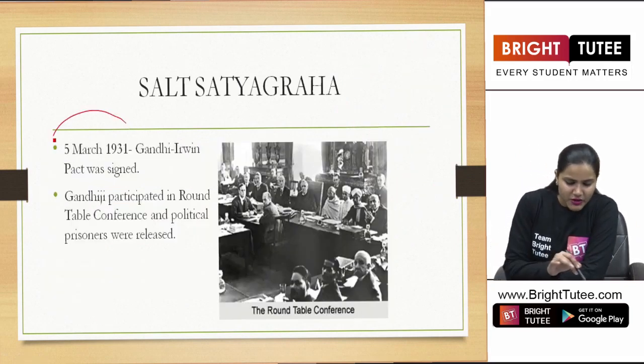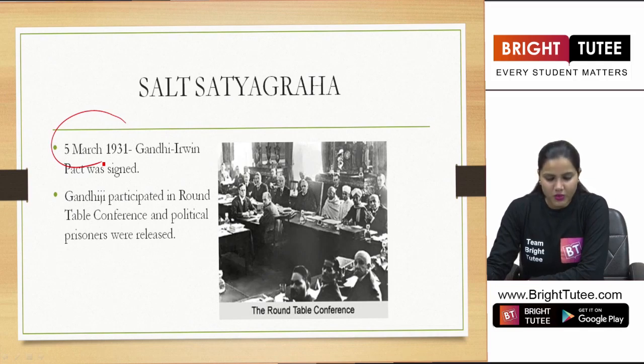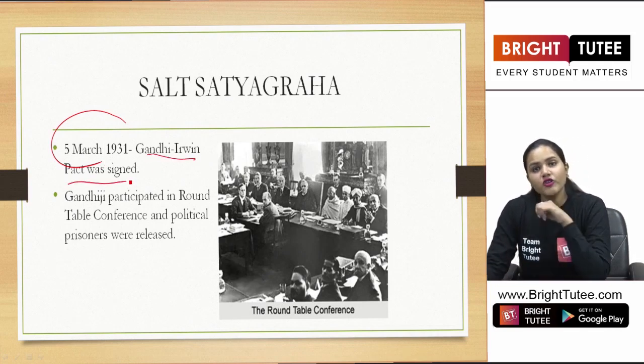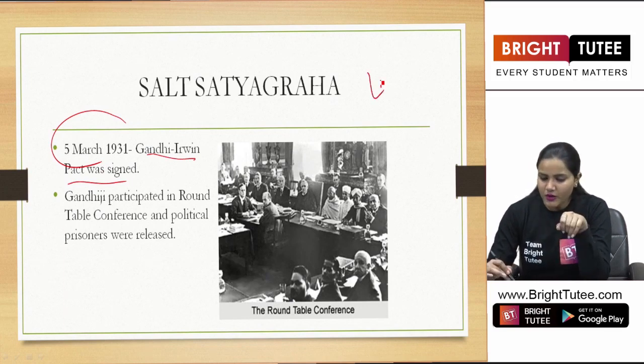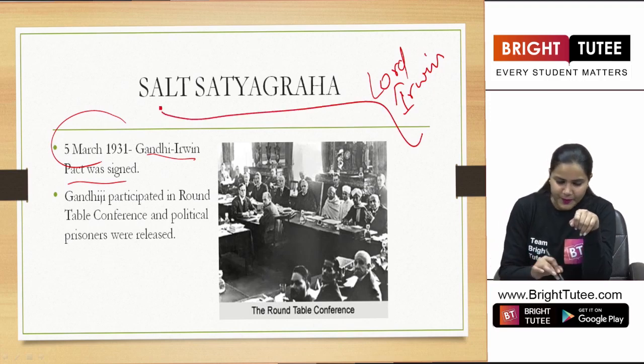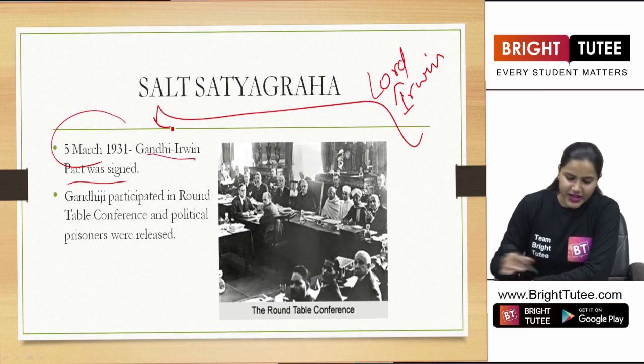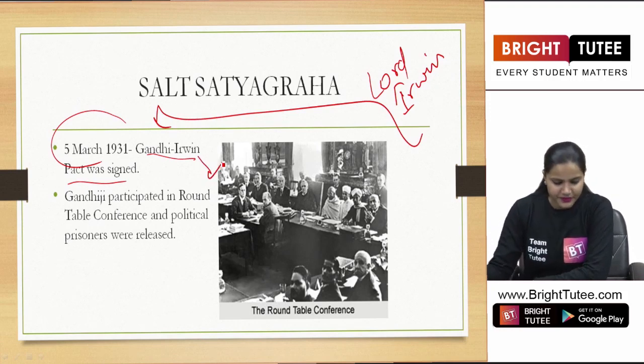Finally, on March 5, 1931, the Gandhi-Irwin Pact was signed. Looking at the situation, Lord Irwin was now forced to sign the Gandhi-Irwin Pact, based on the demands that Gandhiji had presented in a letter sent to Lord Irwin.